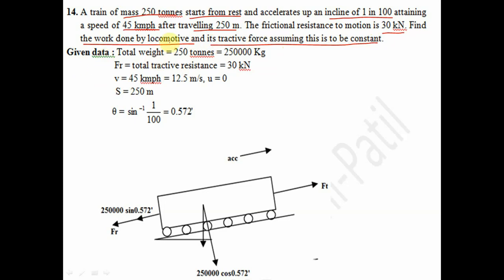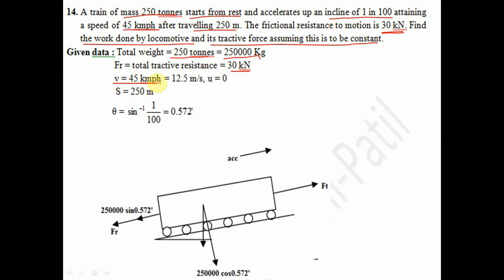So the total mass of the train is 250 ton, meaning 250,000 kg. 1 ton means how many kilograms? 1000 kilograms. But we can take the 250 as it is. The frictional force or tractive resistance is given directly as 30 kilonewton.